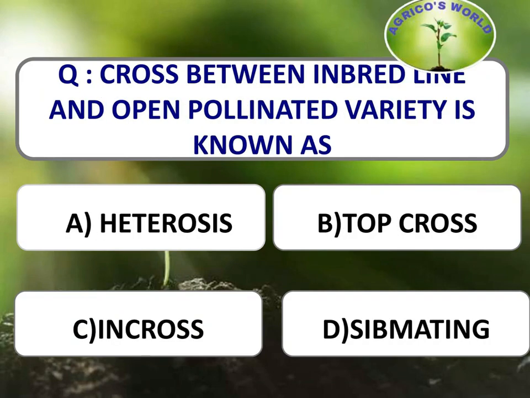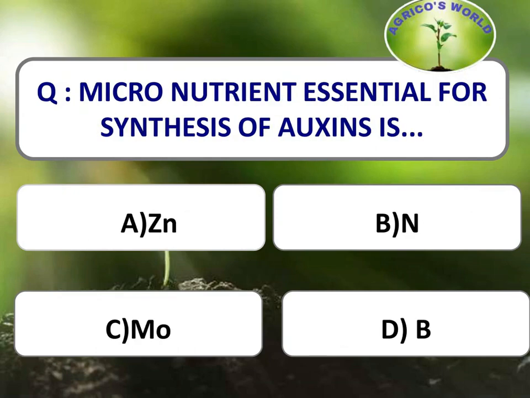Cross between inbred line and open pollinated variety is known as. A cross between an inbred line and an open pollinated variety, that is OPV, is called a top cross. Micronutrient which is essential for the synthesis of auxins is. The micronutrient which is mostly essential for the synthesis of auxins is zinc.